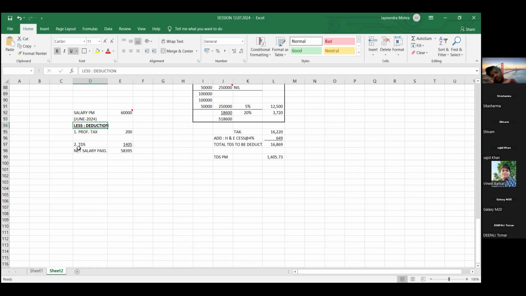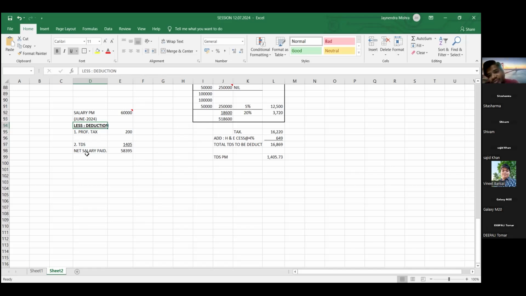But as soon as June gets completed, on 30th June, our liability to pay the salary arises. It is June's salary, so that is called an accrual.